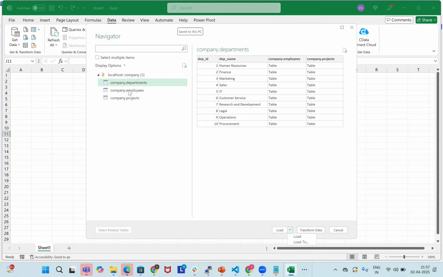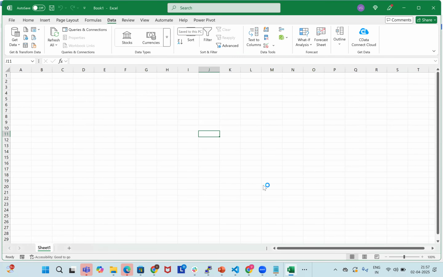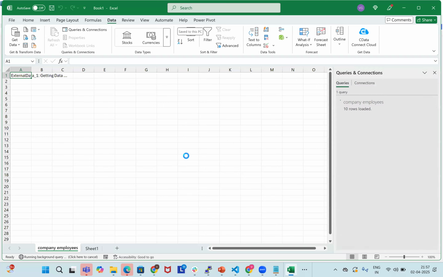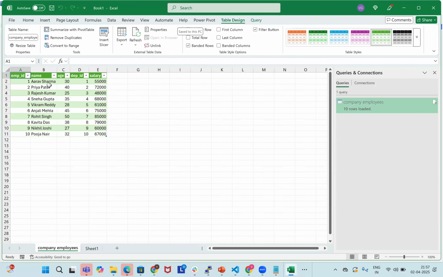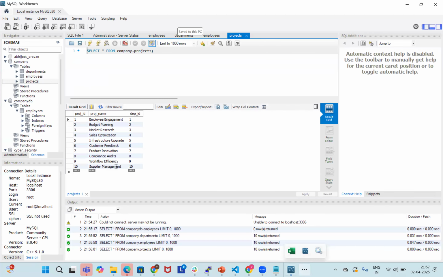Okay, now I can take this company employees table. For load to, the options are pivot table report, pivot chart, only create connection, or table. I want a table, so I click on this. Now the table is arriving here, with names like Harva Sharma and Priya Patel, and salaries. Now in the database, I'll go to the last database, which is the employees table.